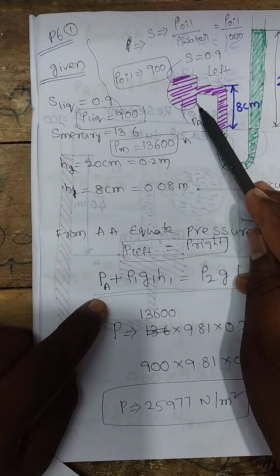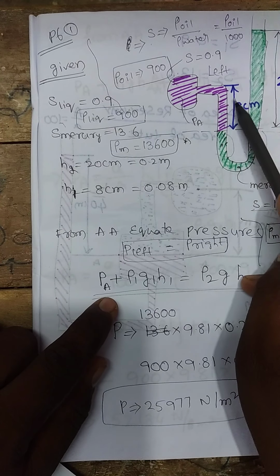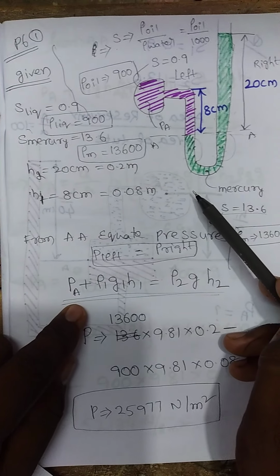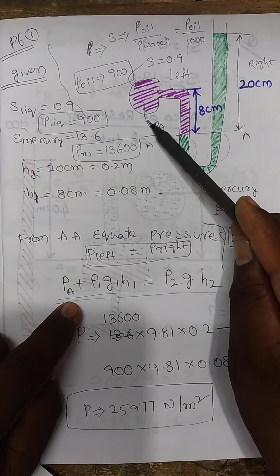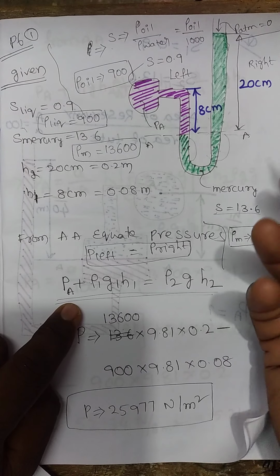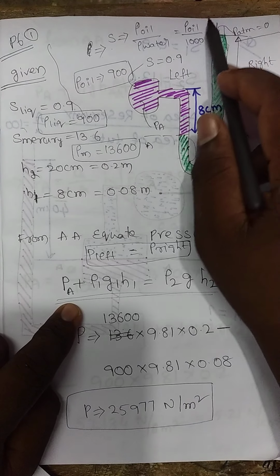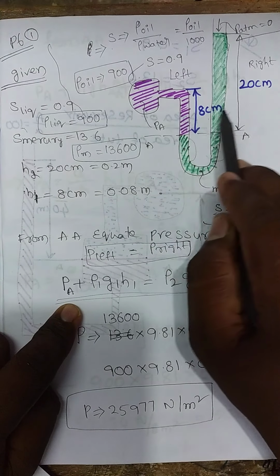So PA plus rho g h1 is equal to rho g h2, because atmospheric pressure is neglected in this problem.